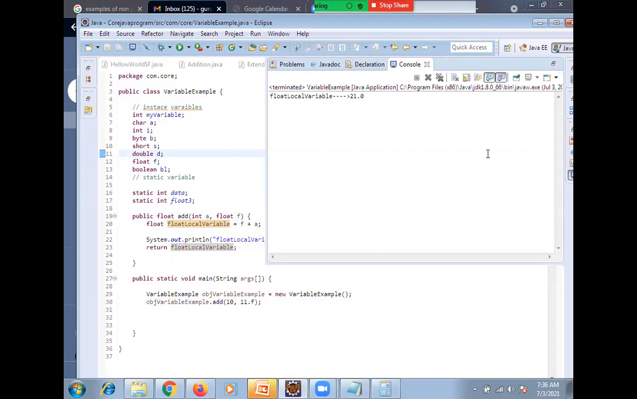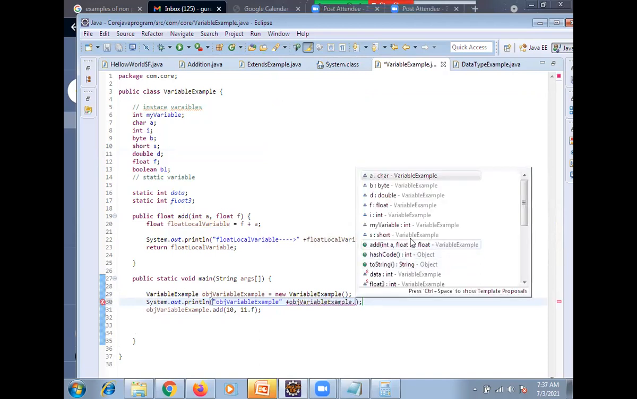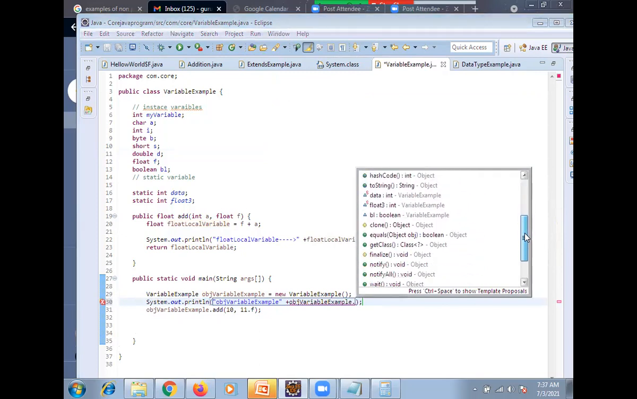What value printed? 21.0. Now coming to here, before that I want to print this variable by using object variable dot. See, you are not able to see the method level variable here. Will you be able to see? No, right? Only what is available? A is available, means char. B is available, D is there, F is there, I is there.